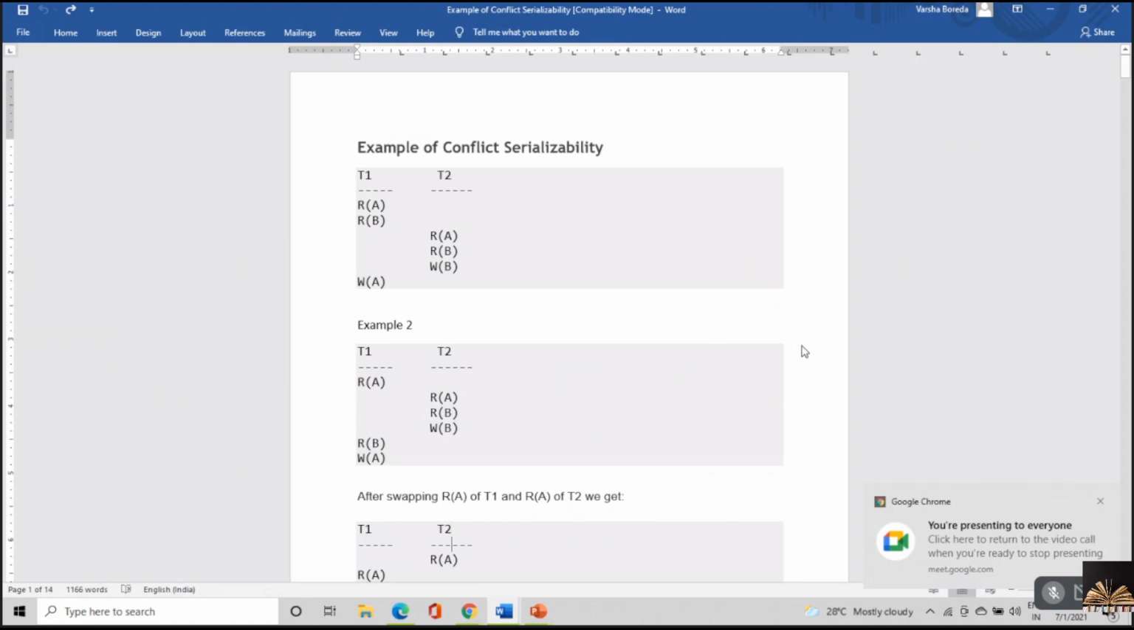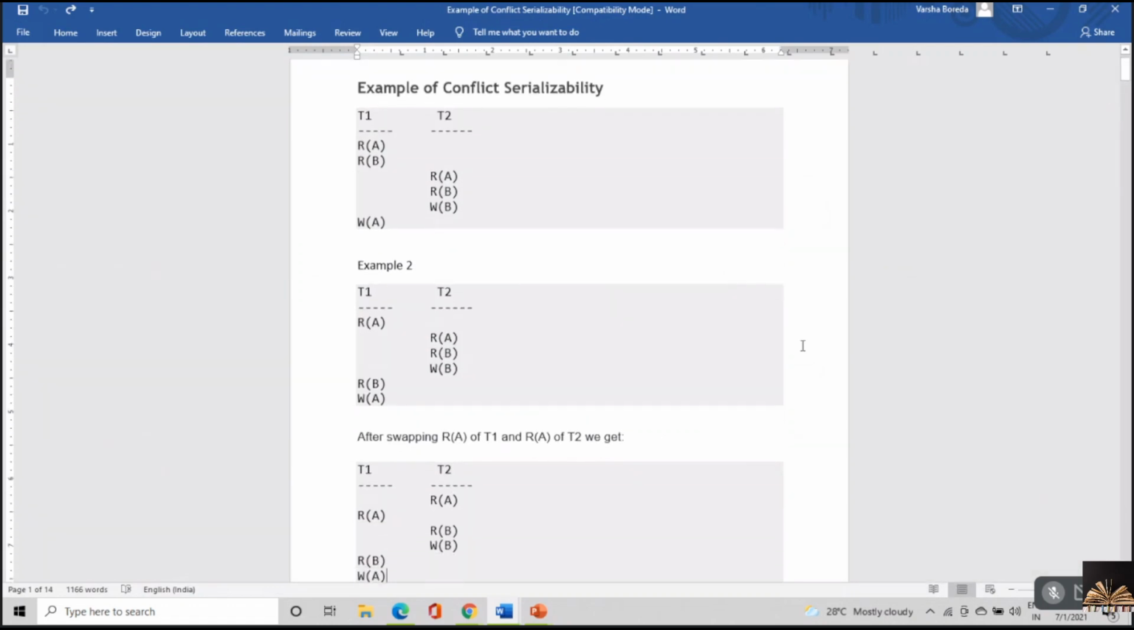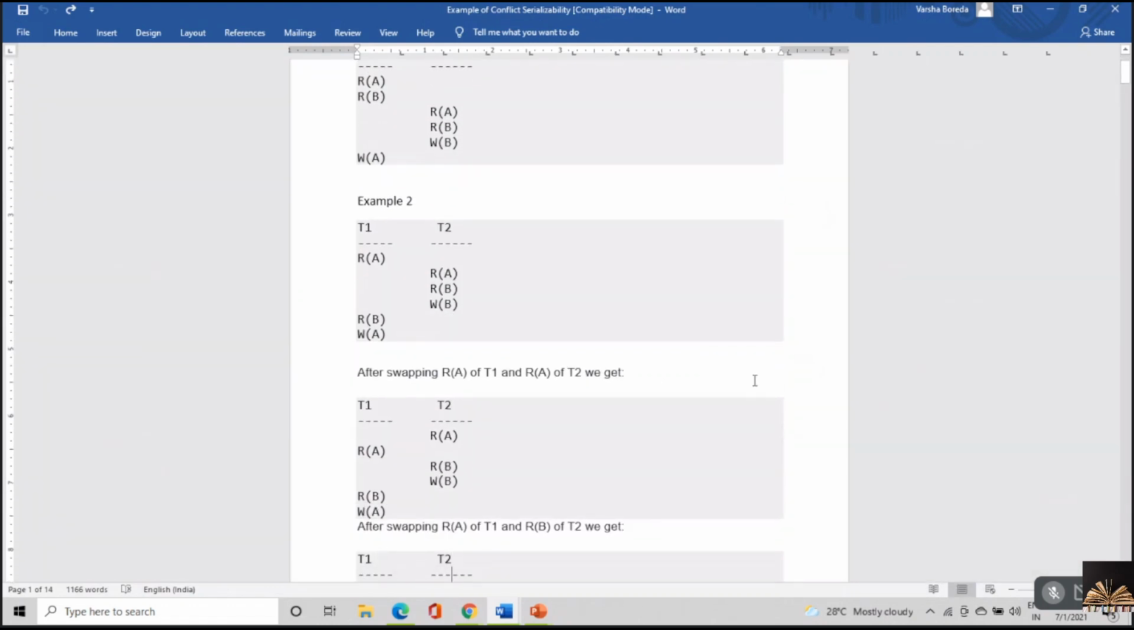I'm going with T1 followed by T2. See, this is the first swap. T1's read A operation is compared with T2's read A operation. So read A, both are non-conflicting instructions. I can swap. So read A has gone to the top. Read A of T1 has come down. So here what is happening would be T2 would be executed first followed by T1, if at all both are conflict serializable.